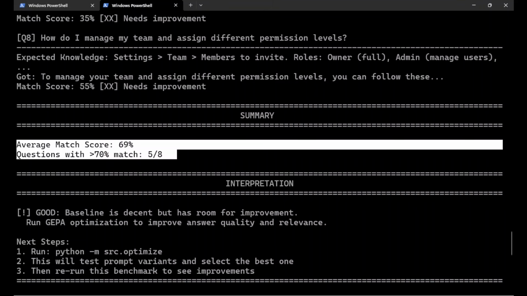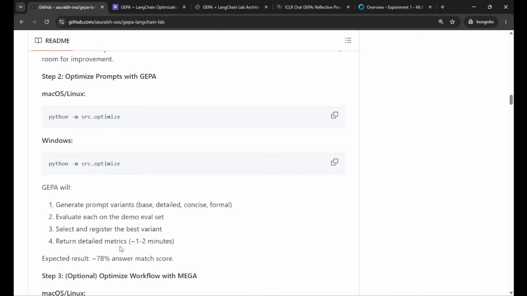So that's the main point. If you see this particular boilerplate, it is for anyone building RAG applications who wants to move beyond manual or guess-and-check prompt engineering. If you are building support agents, internal knowledge assistants, and so on, this is quite helpful.